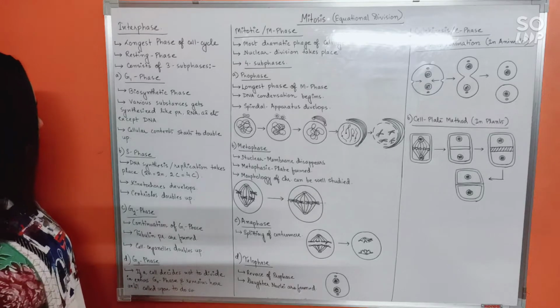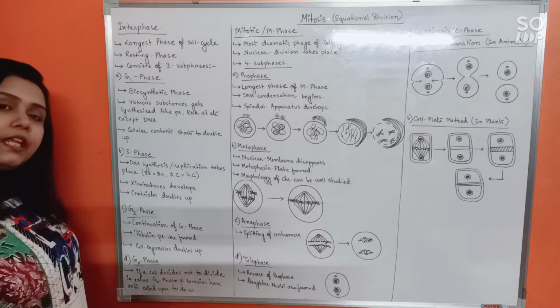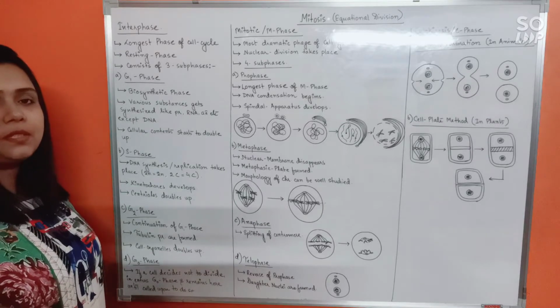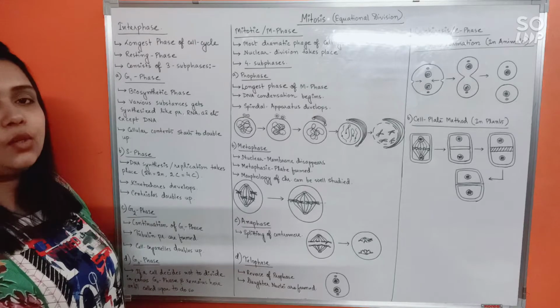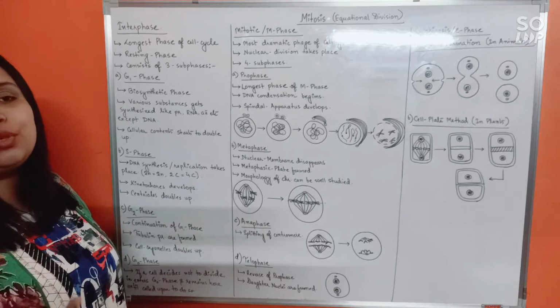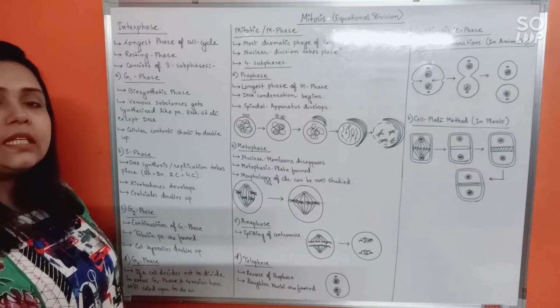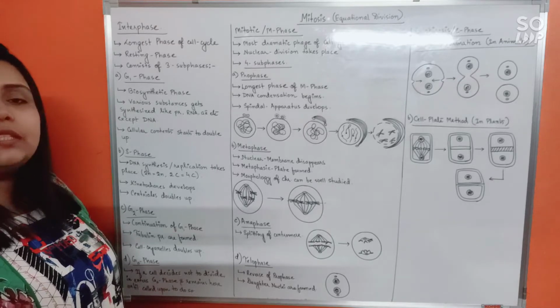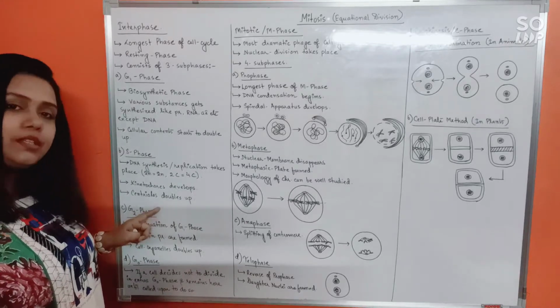Next, G2 phase. G2 phase is a continuation of G1 phase. Whatever substances were being synthesized in the G1 phase would continue to be synthesized in the G2 phase as well. DNA replication or synthesis won't be happening at all. That will be completed in the S phase itself.